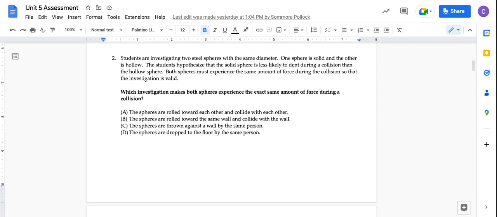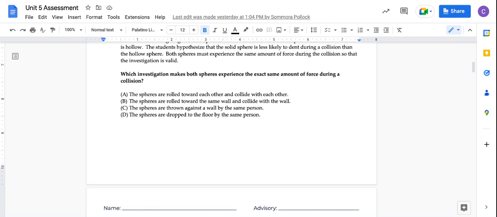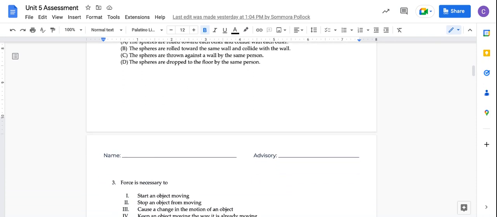2. Students are investigating two steel spheres with the same diameter. One sphere is solid and the other is hollow. The students hypothesize that the solid sphere is less likely to dent during a collision than the hollow sphere. Both spheres must experience the same amount of force during the collision so that the investigation is valid. Which investigation makes both spheres experience the exact same amount of force during a collision? A. The spheres are rolled toward each other and collide with each other. B. The spheres are rolled toward the same wall and collide with the wall. C. The spheres are thrown against the wall by the same person. D. The spheres are dropped on the floor by the same person.